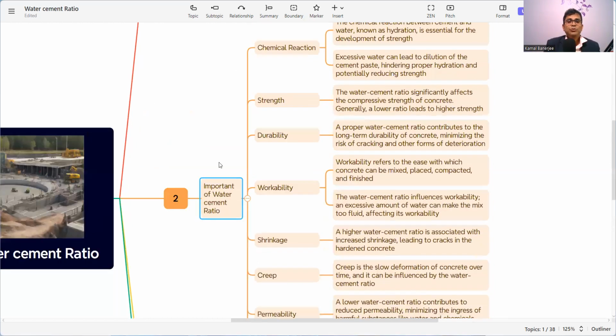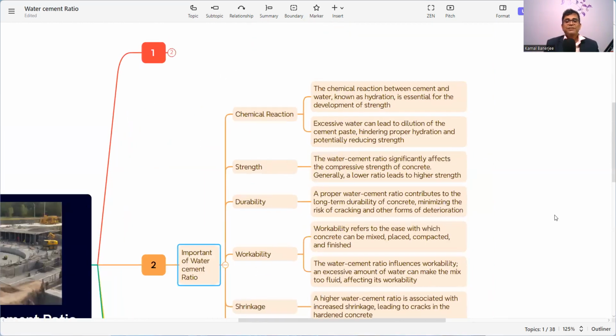The first thing we know is the chemical reaction. The chemical reaction between cement and water, known as hydration, is essential for the development of strength. So as I discussed, the water is very much important, but that should be as per the requirement. Neither more nor less. So the water cement ratio should be as per the spec or as per the requirement of the mix.